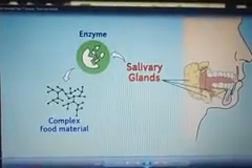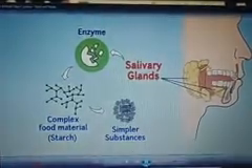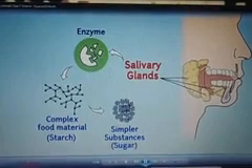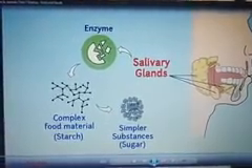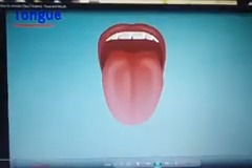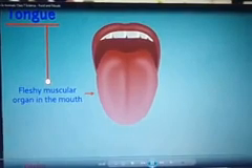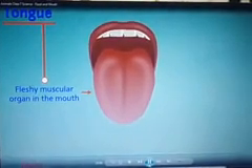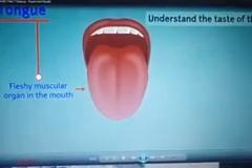There are salivary glands which secrete saliva. Okay, it contains amylase which converts complex starch into sugar. We have just seen the experiment for it. Then comes the tongue. Tongue is a fleshy muscular organ in the mouth. It helps to understand the taste of the food.